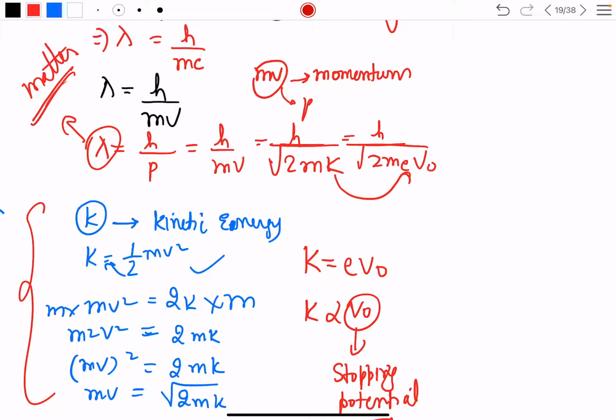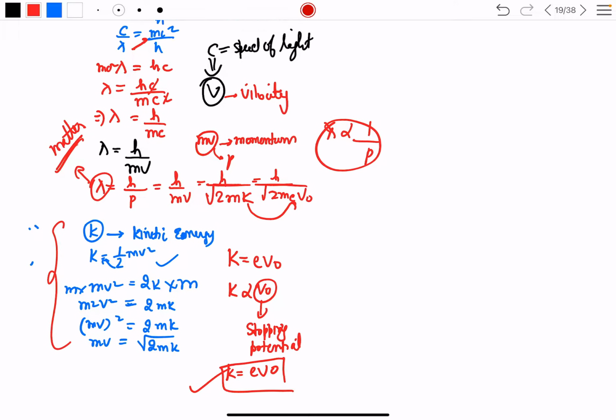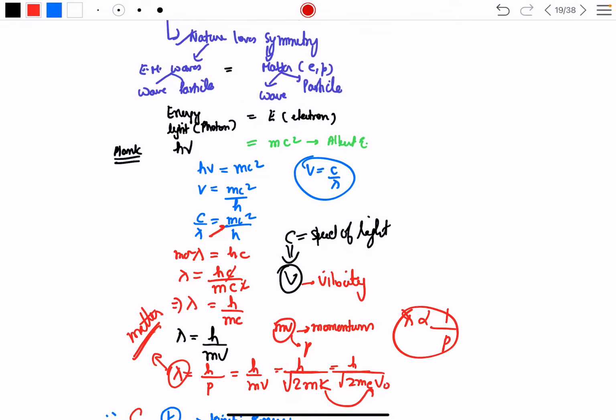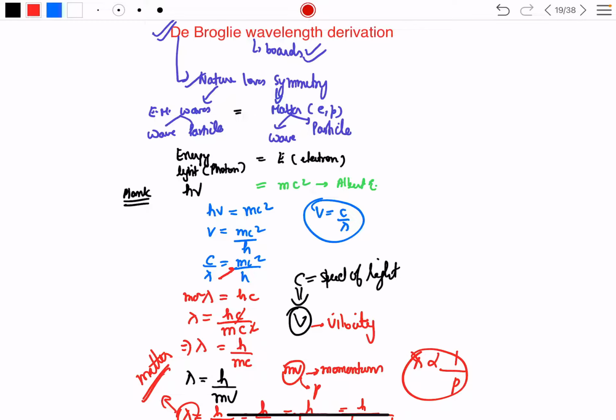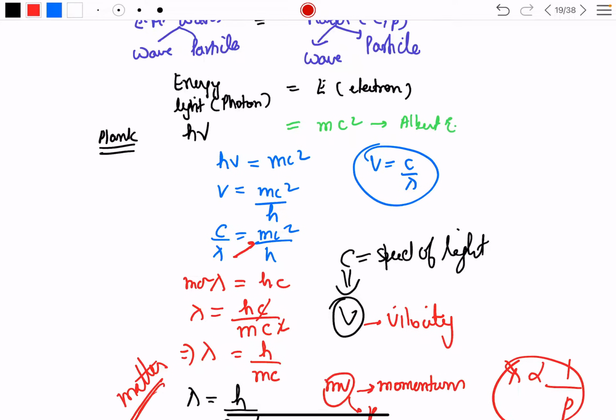The main thing to remember is that the de Broglie wavelength lambda is inversely proportional to momentum. If you remember this, you will be able to understand it very well. The de Broglie wavelength is inversely proportional to momentum and equated by Planck's constant. That is the main thing. And this is for matter, that is, an electron. We have understood how to derive the de Broglie wavelength.